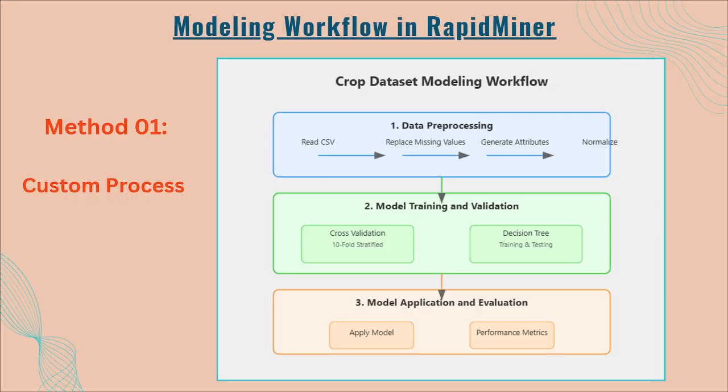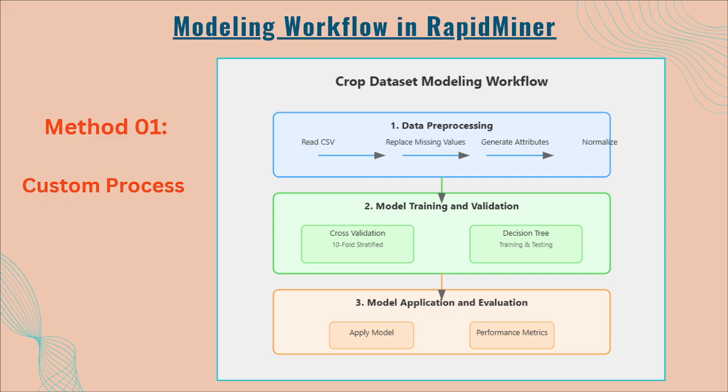Now the next step is the modeling workflow in RapidMiner. How can we create a workflow? There are two types of methods. The first method is the custom process.